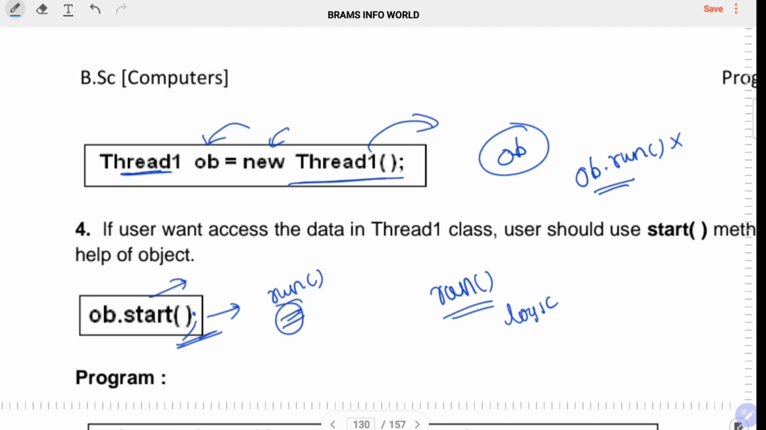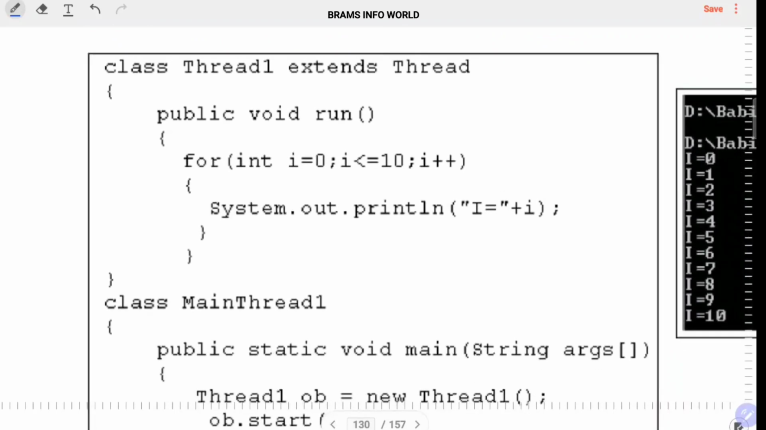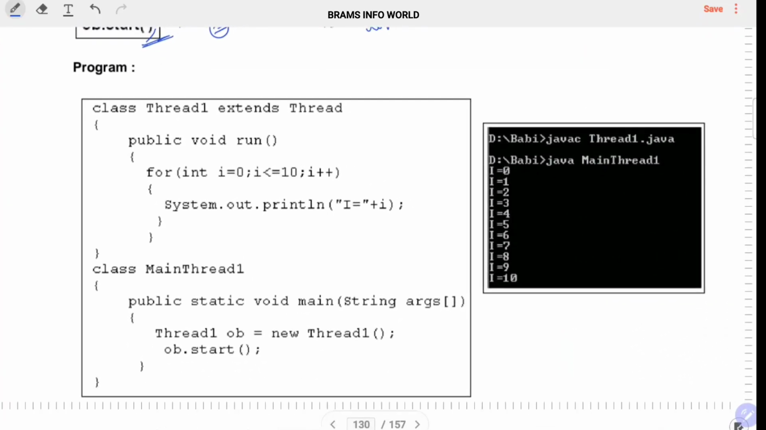So this is also one predefined class which belongs to the Thread class from the java.lang package. So these are the 4 steps. Now we have to observe the program. See, class Thread1 extends Thread. This is step 1, right? And this is step 2, the run method, and the logic is printing 1 to 10 numbers. And in the main thread I have to create an object. This is step number 3, and after that I have to call step number 4, start.